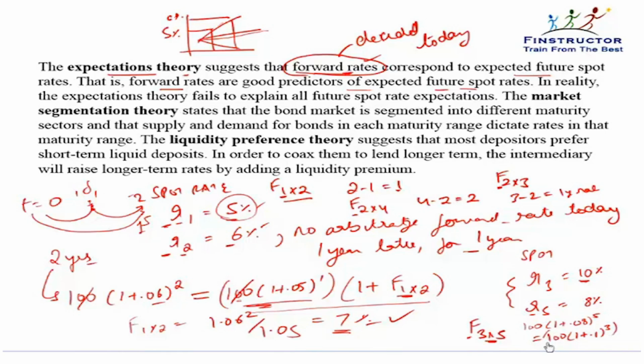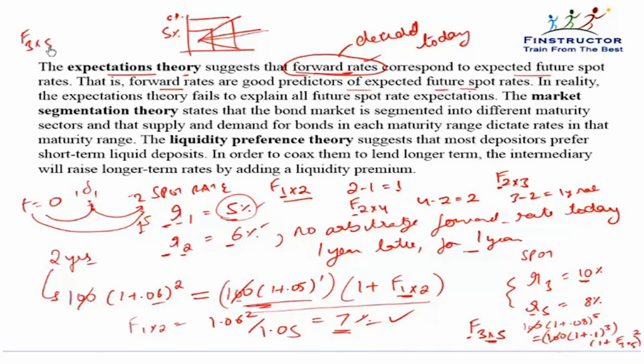This entire amount would have to be borrowed for another 2 years at the 2-year rate 3 years from now. That is F3 into 5 to the power 2, because it's a 2-year borrowing. Now again, 100 will get cancelled. F3 into 5 is the only variable.